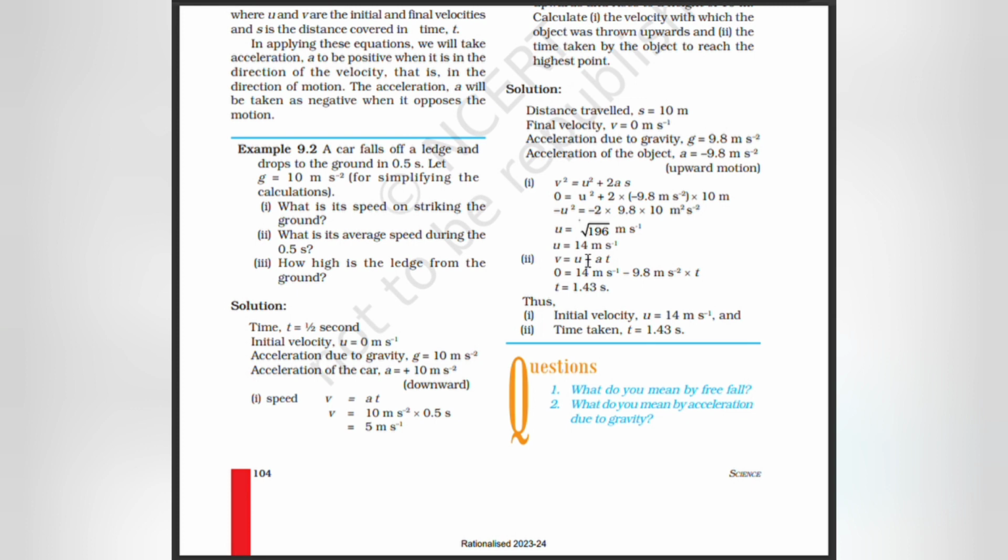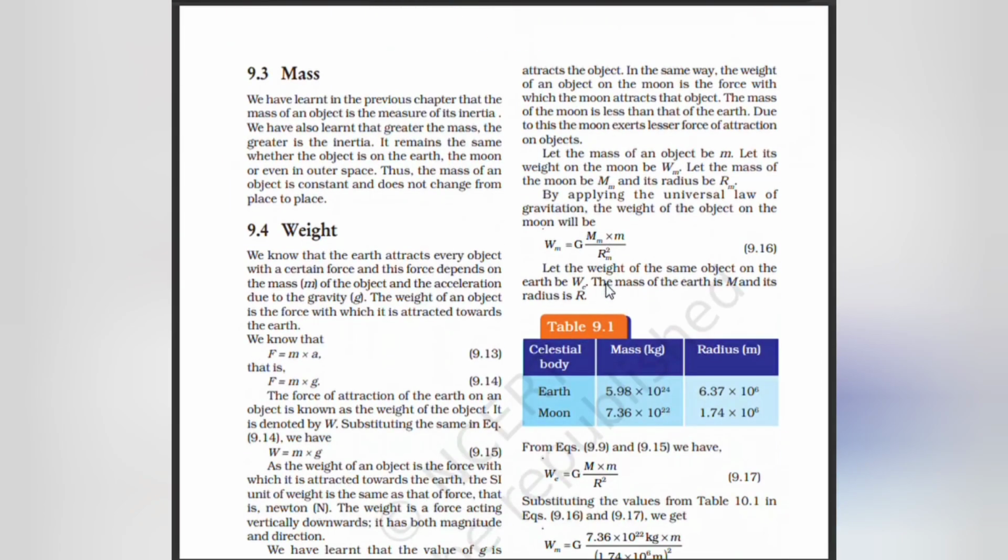v equal to u plus at, that is 0 is equal to 14 m/s minus 9.8 m/s² into t. t is equal to 1.43 seconds. Initial velocity u equal to 14 m/s and time equal to 1.43 seconds.